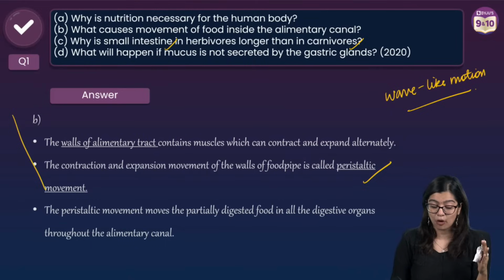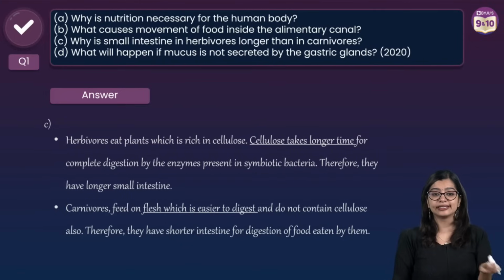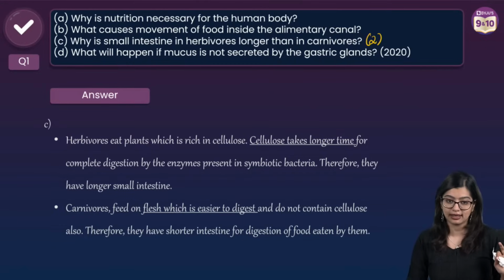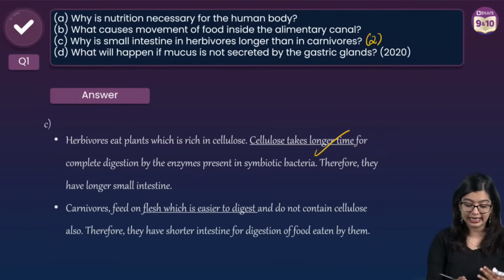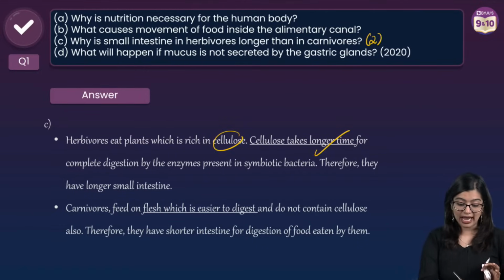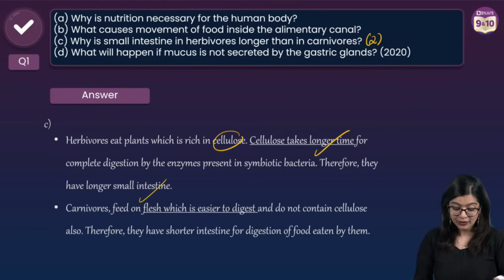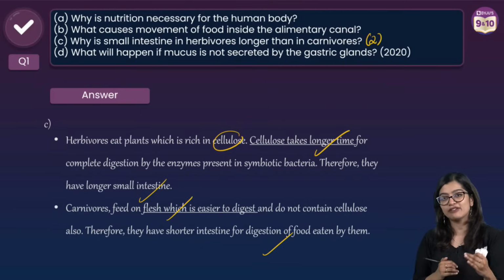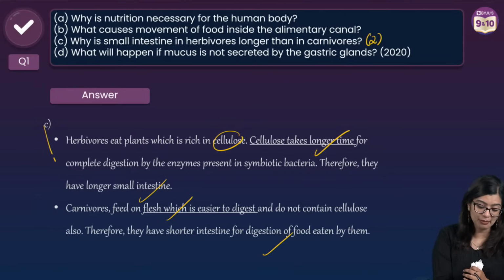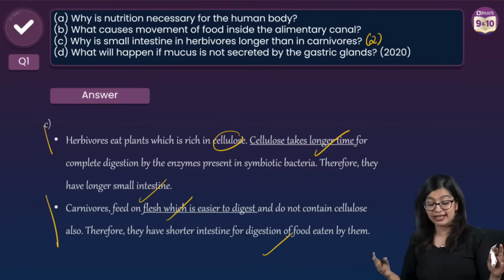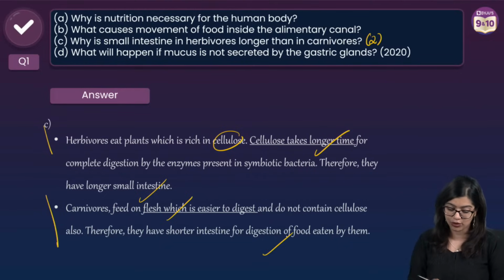Divyanshi, you don't need to write 3 points. You just need to write 1 point for 1 mark, right? Now here this is for 2 marks, which means that why is the small intestine of herbivores longer than in carnivores? So we know that herbivores primarily eat plants which are rich in cellulose. So cellulose takes a longer time to digest. Thereby they have longer small intestines to facilitate this. While carnivores on the other hand eat meat that needs to be processed quickly by the body. Hence they have a shorter alimentary canal. So 1 mark for telling me what happens in herbivores, what happens in carnivores, right? So you can't only write about herbivores and leave it. You need to write about carnivores also.